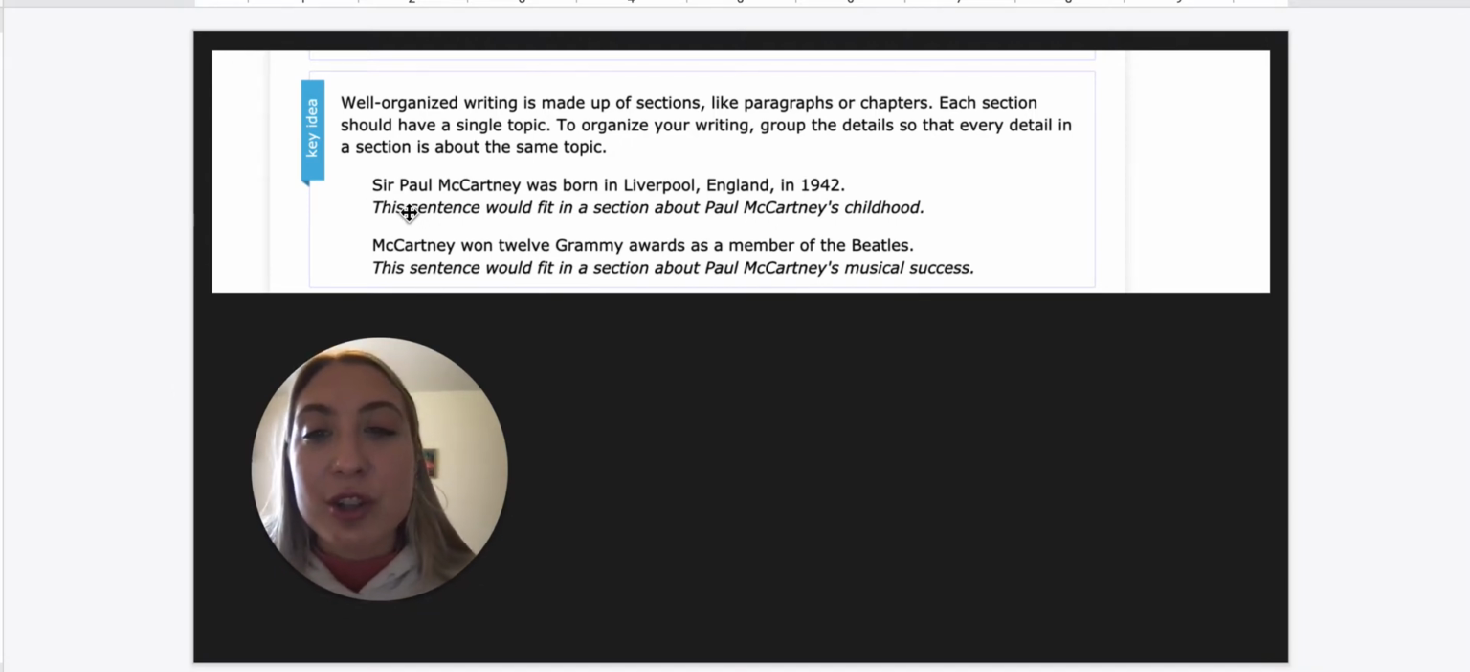So here, Sir Paul McCartney was born in Liverpool, England in 1942. This sentence would fit in about Paul McCartney's childhood because we're talking about where he was born and where he lived. But if we said McCartney won 12 Grammy Awards as a member of the Beatles, that doesn't go with his childhood. We'd put that in a section about Paul McCartney's musical success. So these are two sentences about Paul McCartney, but one's about his childhood and one's about his music and the success of that. So let's do some examples together.